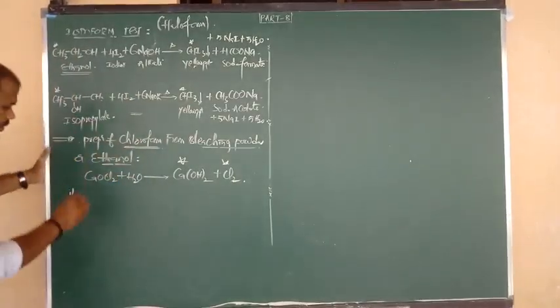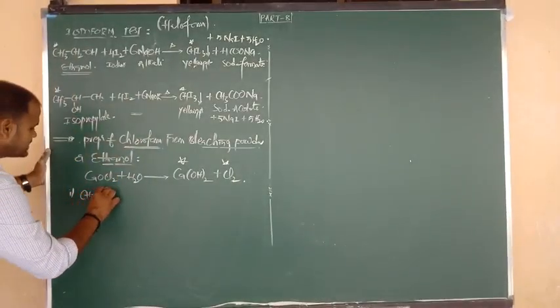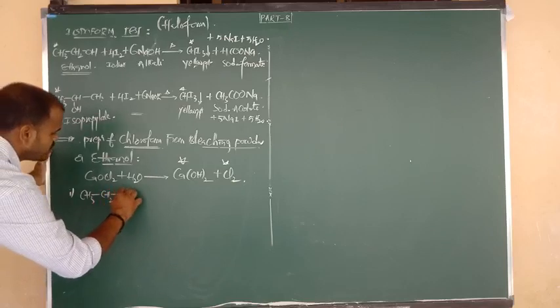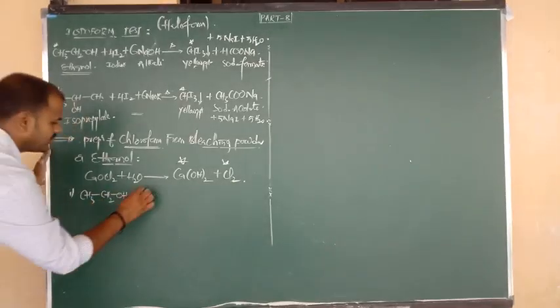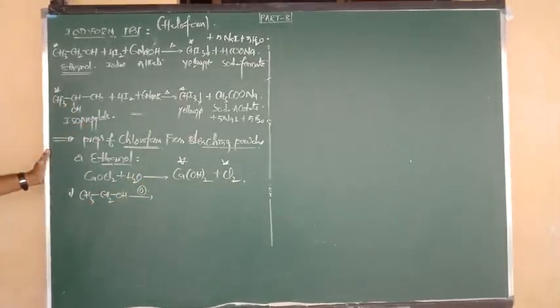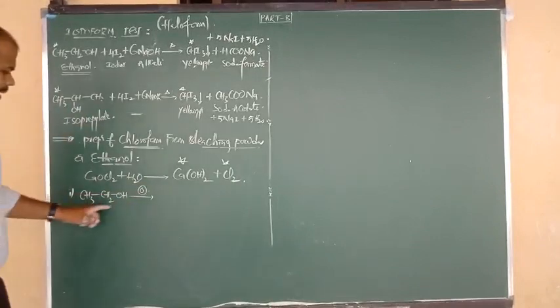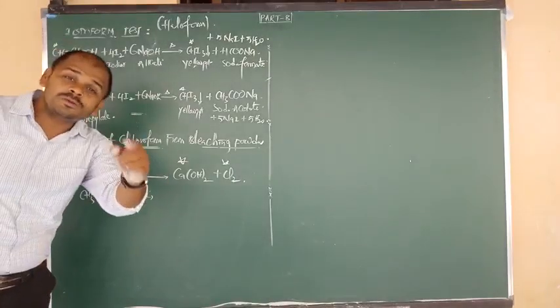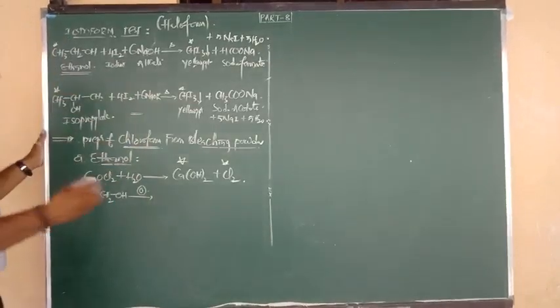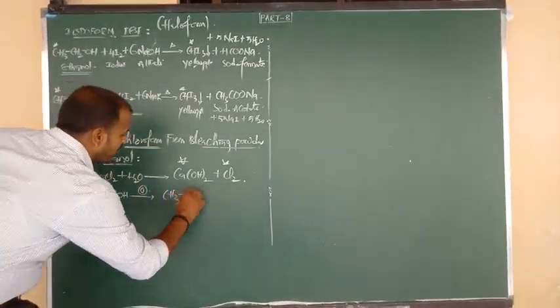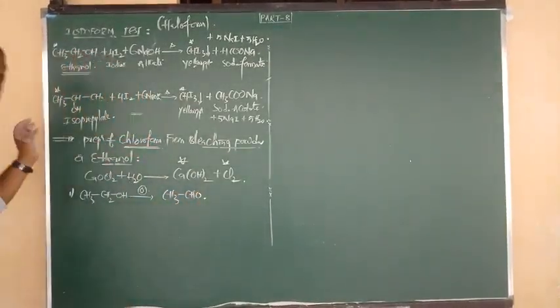Step 1, from ethanol. What is the formula of ethanol? CH3 bonded to CH2, CH2 bonded to OH. So this is ethanol, or we can say primary alcohol. Step 1, oxidation. Primary alcohols upon oxidation give aldehyde. So ethyl alcohol upon oxidation gives a 2 carbon aldehyde. This is acetaldehyde.